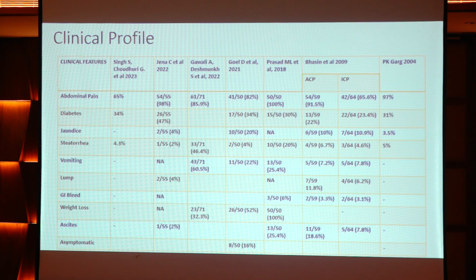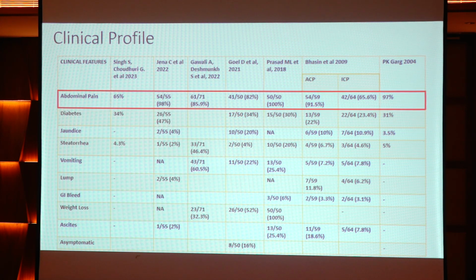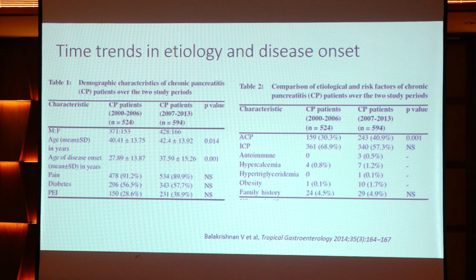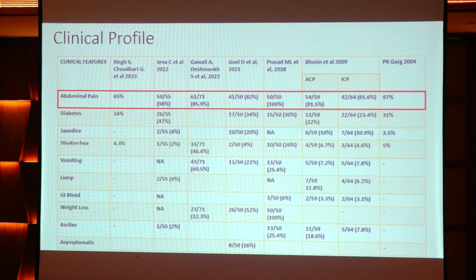Moving to the clinical profile, across studies, the most common presentation of chronic pancreatitis was abdominal pain, reported in almost 90% of patients, and the next most common feature was endocrine insufficiency resulting in diabetes. Other features were jaundice due to benign biliary strictures, exocrine insufficiency resulting in steatorrhea, vomiting, a lump in the abdomen, GI bleed due to vascular complications of chronic pancreatitis, weight loss, and ascites. In one study, asymptomatic chronic pancreatitis detected incidentally on CT was almost 16%.